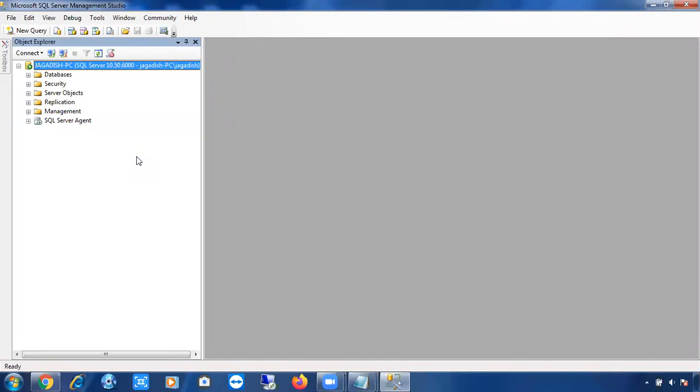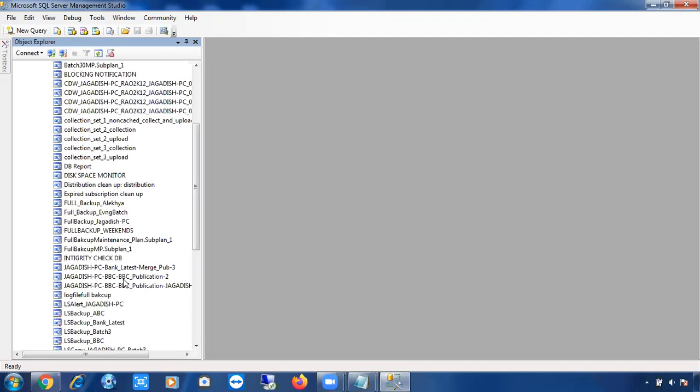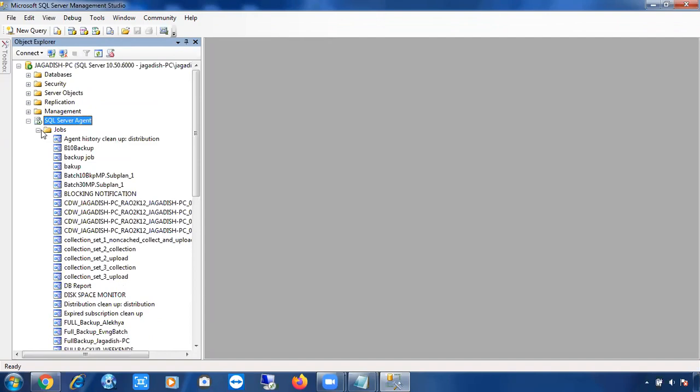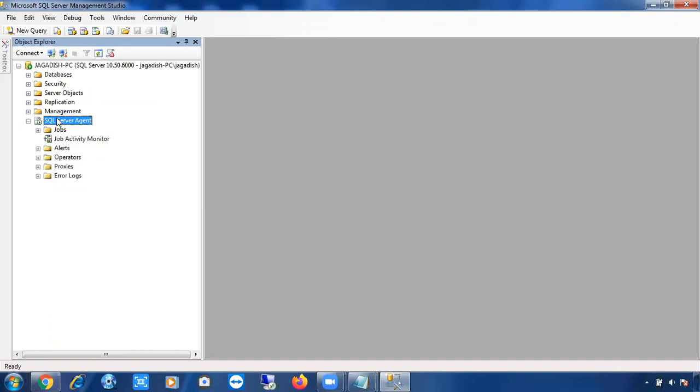So usually for Express edition, you cannot see the SQL Server Agent. See here, this is your SQL Server Agent. If you expand the SQL Server Agent, you can see jobs. Different jobs will be there. These are the different jobs I have configured. So for Express edition, there will be no SQL Server Agent.